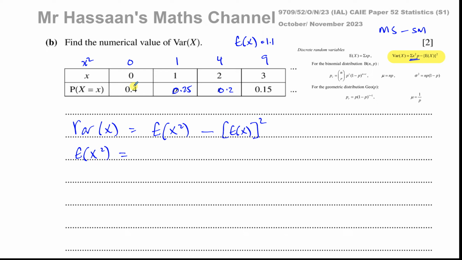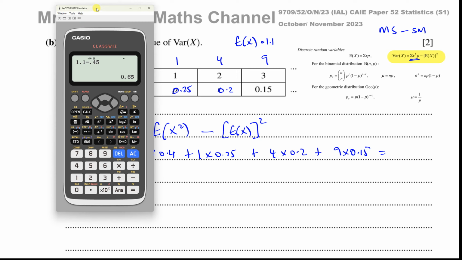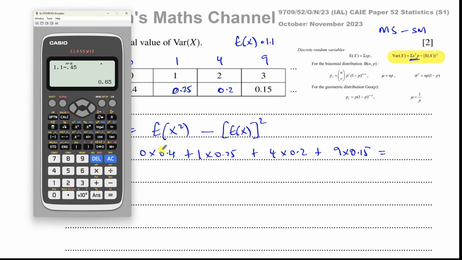So E(X squared) is going to be 0 times 0.4, which of course is 0, plus 1 times 0.25, plus 4 times 0.2, plus 9 times 0.15. That's going to give us the expected value of x squared, or you can say the mean of the squares.